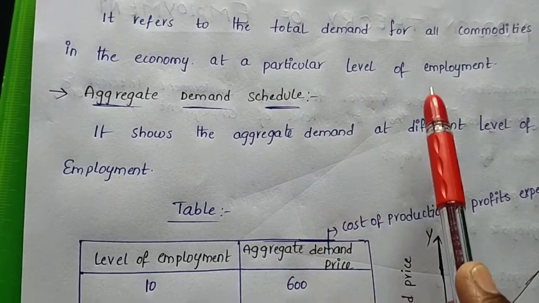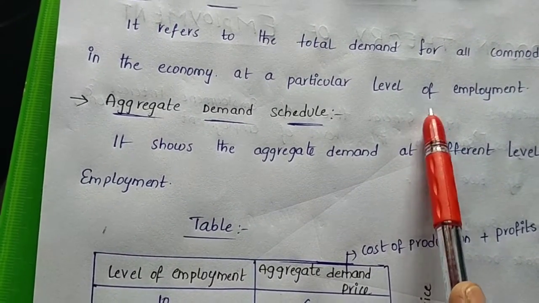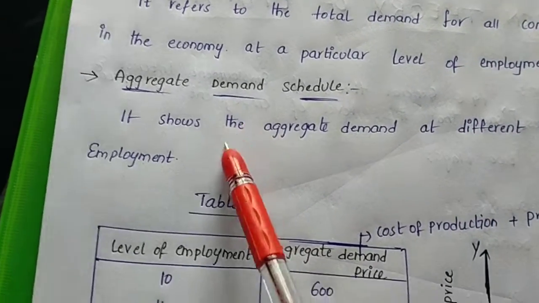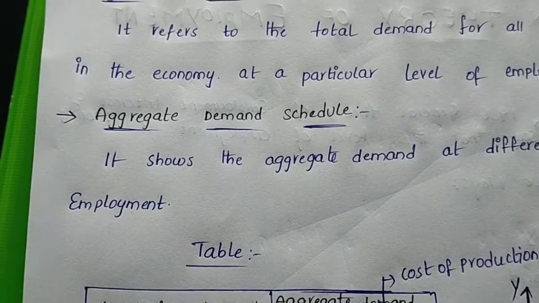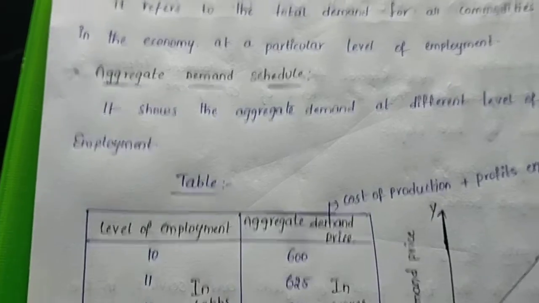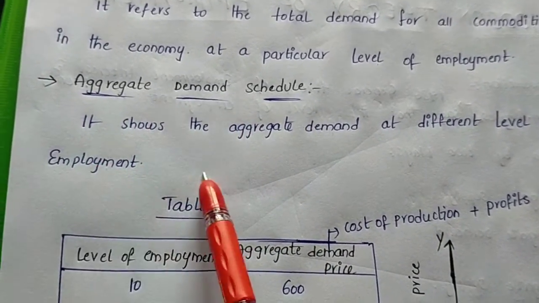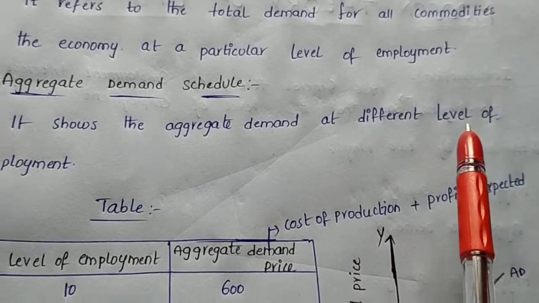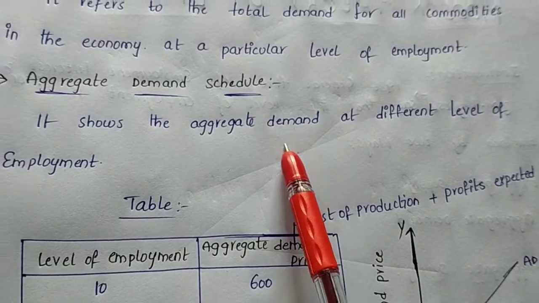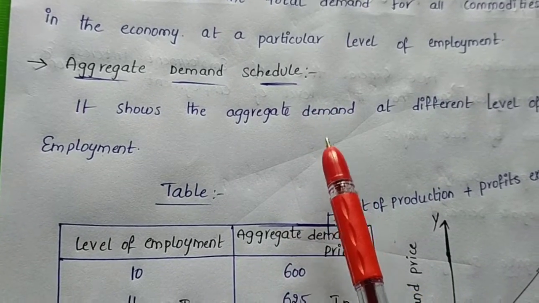It means that aggregate demand is the cost of production plus profits. We can describe the aggregate demand schedule like the aggregate supply schedule. Here also there is a table and a graph, so you can understand the modern theory of employment very clearly. The aggregate demand schedule shows the aggregate demand at different levels of employment, because the cost of production plus profits have increased.